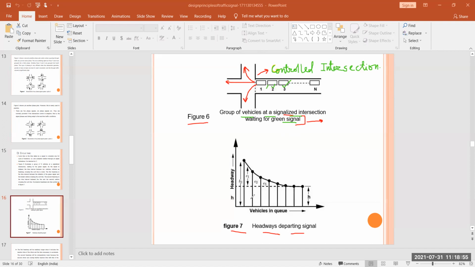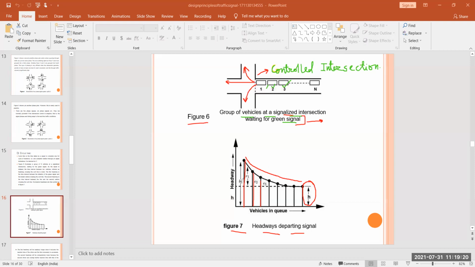Next is your headway of departing signals. Here we have headway, that means this is the most favorable headway, that means here the headway is maximum, and here the headway decreases. You see gradually the headway decreases, or this headway distance gradually decreases.